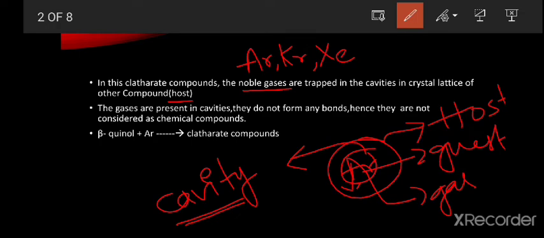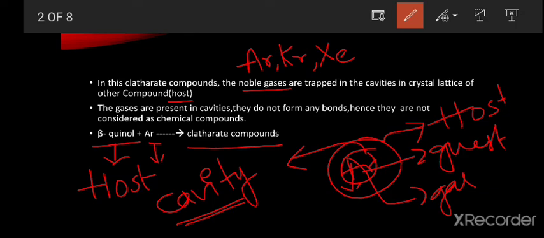These clathrate compounds are prepared by using beta quinol and argon gas. See, in this one, beta quinol is acting as a host, and argon is acting as a guest.